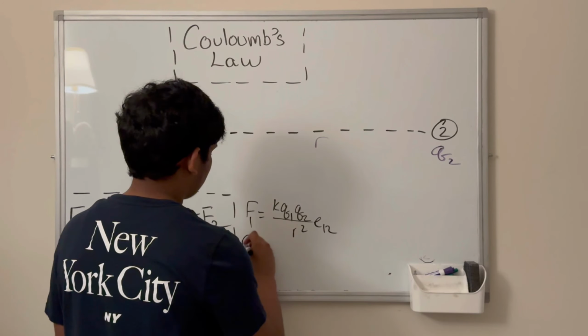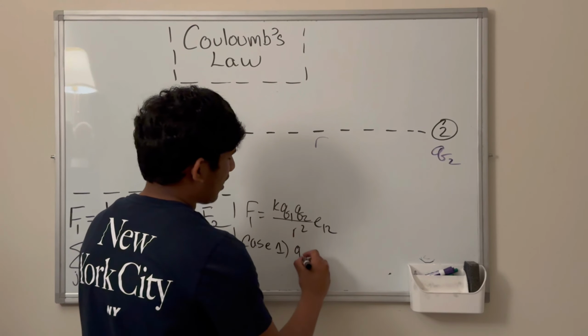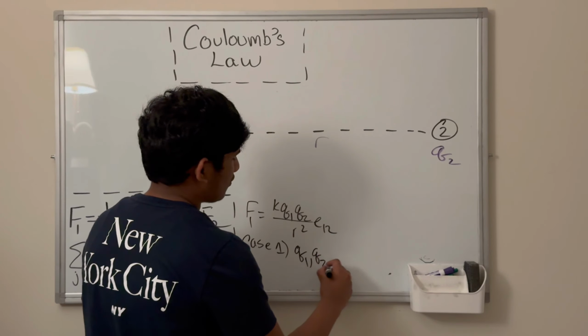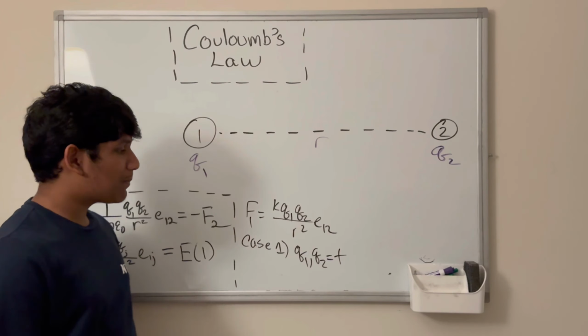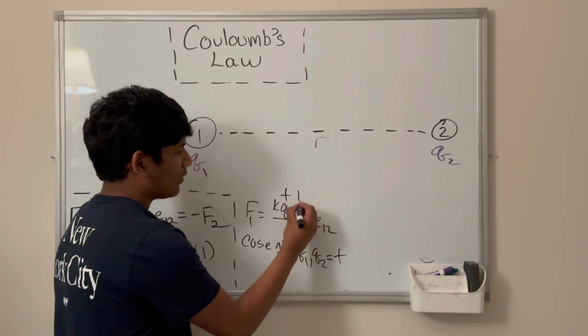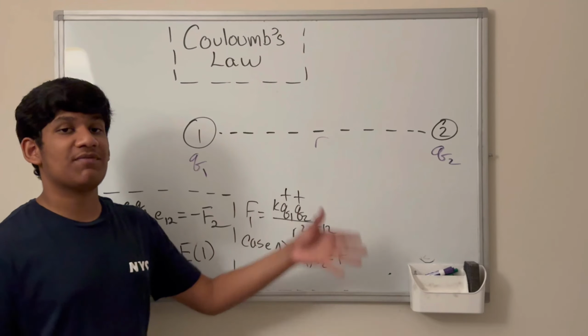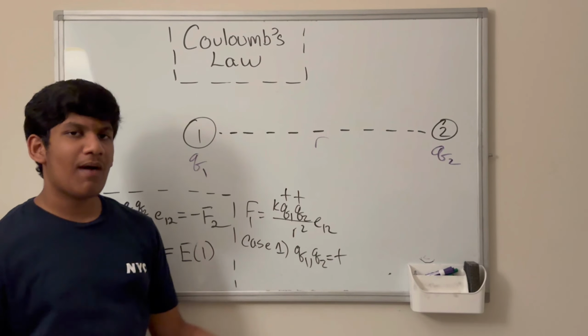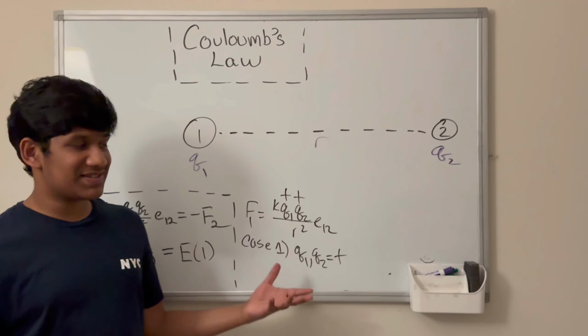So let's say that we have two cases. Case number 1. Let's say that Q1 and Q2 are both positive. So if they both are positive, we find that the coefficient over here, the coefficient of E12, is going to be positive. So therefore, E12 points in the same direction it originally points in.